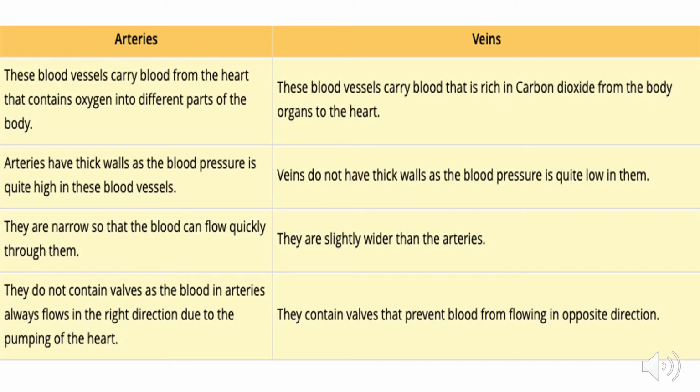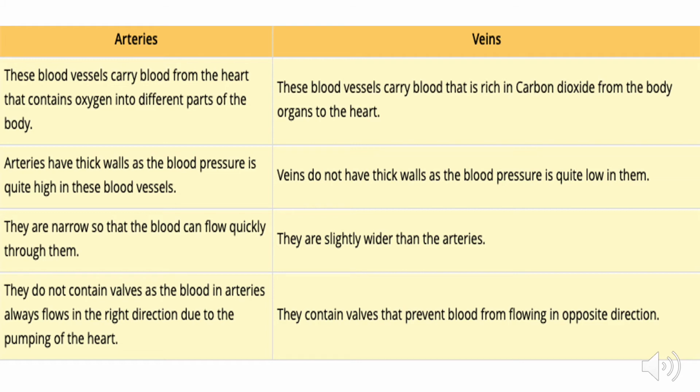Here you can see the difference between the arteries and the veins. The arteries are the blood vessels which carry blood from the heart. It means it carries the oxygenated blood from the heart to the different parts of the body. But the veins carry deoxygenated blood from the body organs to the heart.